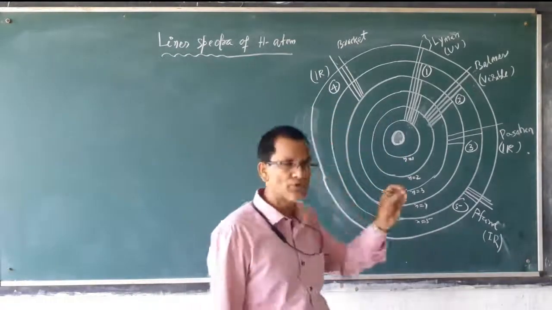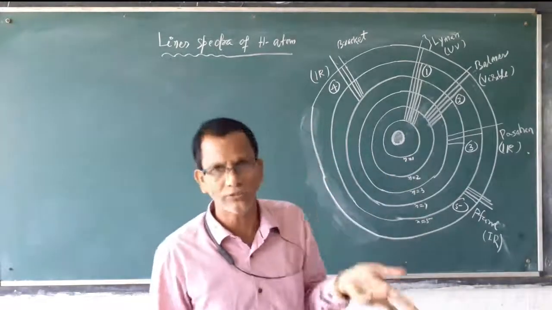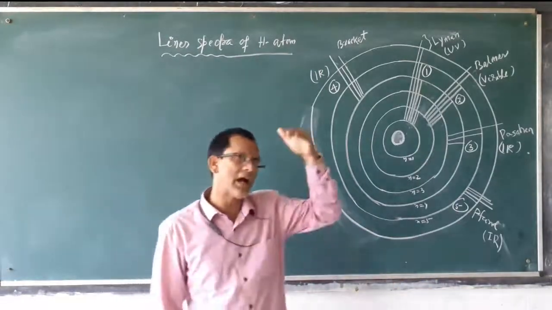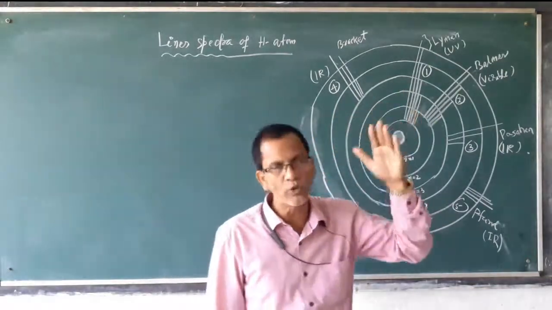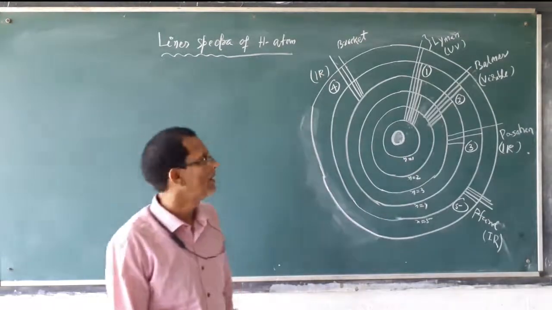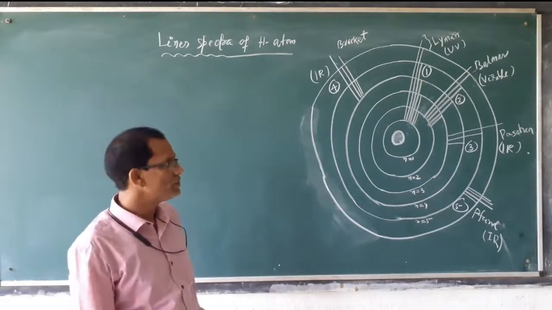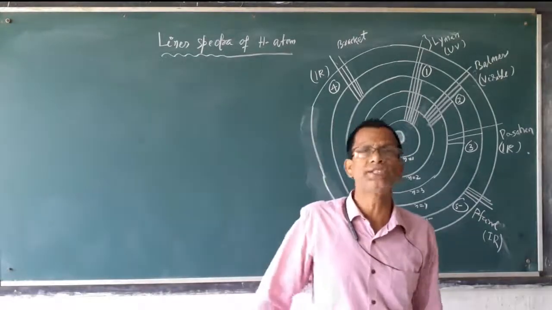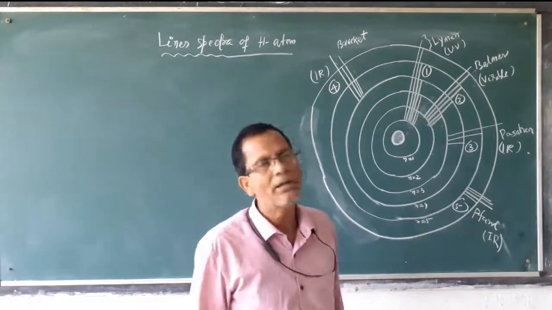But if you supply energy to the atom only for the excitation of the electron, then as per Bohr's model, the electron cannot remain in the higher shell. It will jump to a lower shell by emitting energy. So during excitation of electrons in the hydrogen atom, 5 types of series of radiation are obtained from the hydrogen gas.